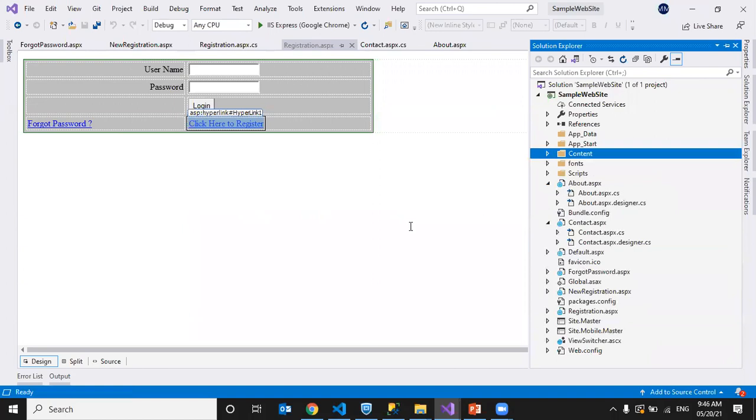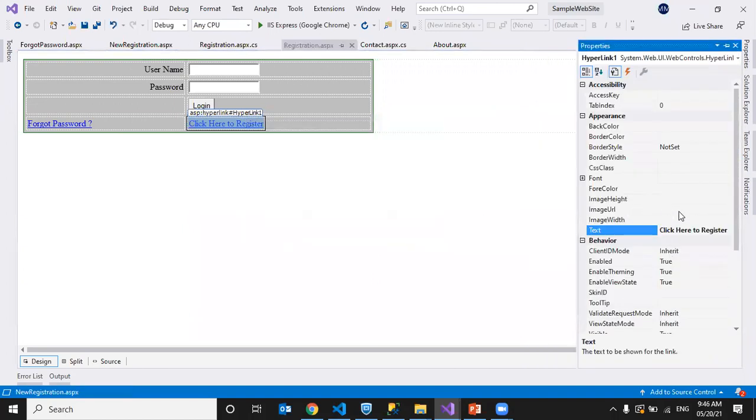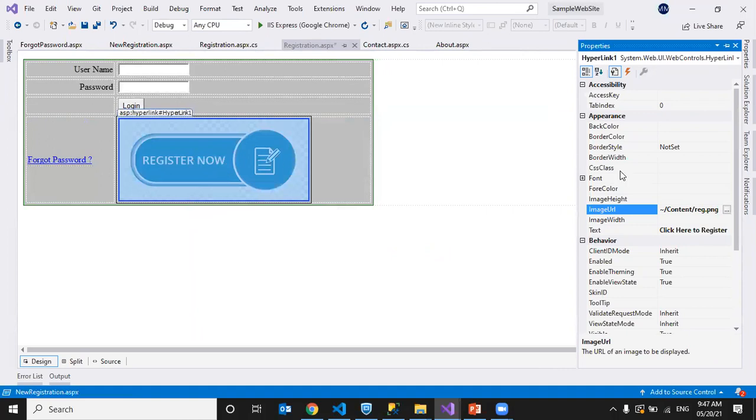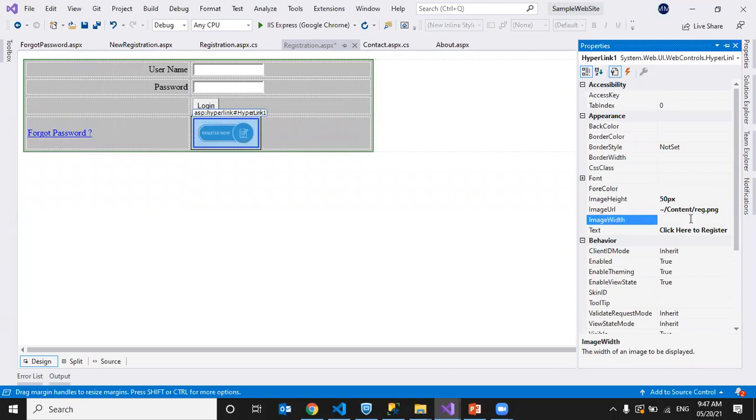Now I'll go to hyperlink. I can go to properties and I can select the image. So inside content, I have registration PNG. Now it will display like this. I can set some height, 30 pixel or some 50 pixel. So I can set some width, some 100 pixel, so that it will display. Height I'll reduce to 40.